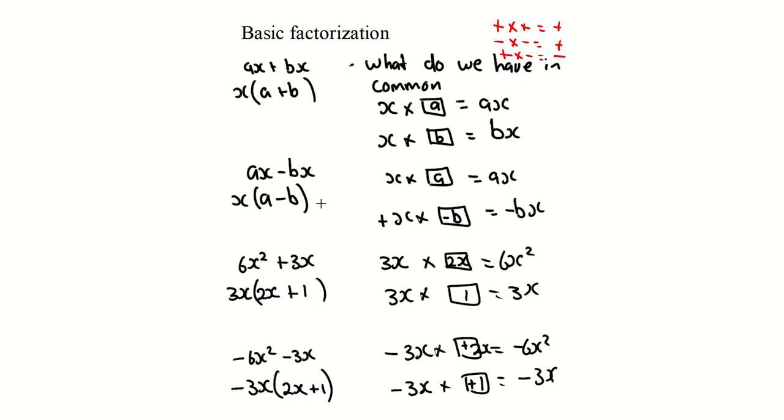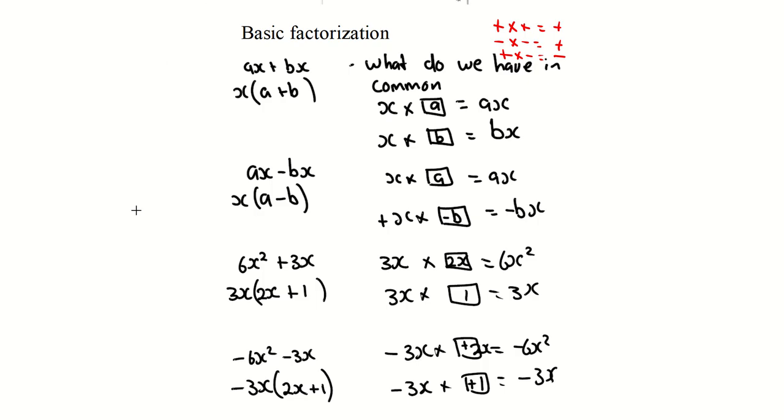And then 3x by what would give you 6x squared? Deal with the numbers. 3 by what is 6? 3 by 2. x by what is x squared? x by x. And then negative 3x multiplied by what would give you negative 3x? A negative and what is a negative? A negative and a positive. So you know positive. Then 3x by what would give you 3x? 3x by 1. So you know your first term in your bracket is 2x. Second term in your bracket is positive 1.